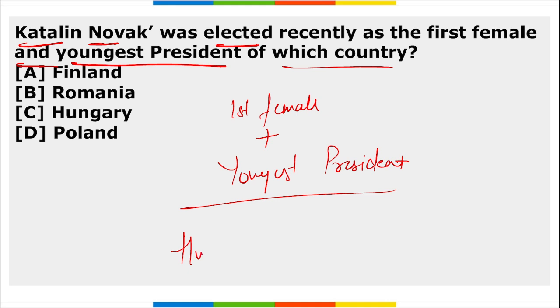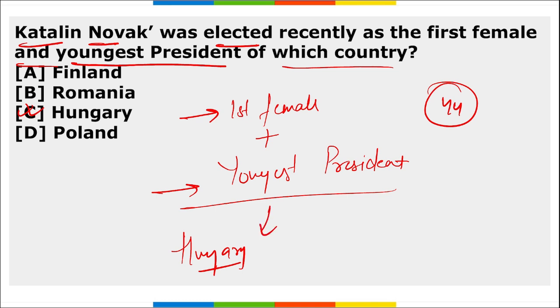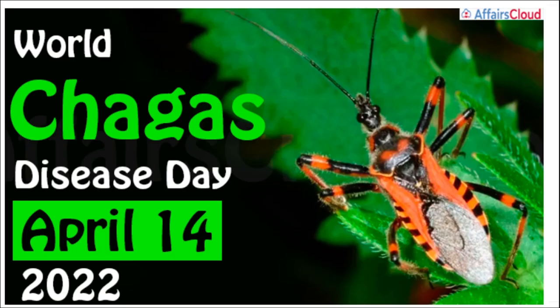She's of Hungary. The 44-year-old minister is also Hungary's youngest ever head of state. Alright, remember this. First ever female and the youngest ever president of Hungary. She is Katalin Novak.